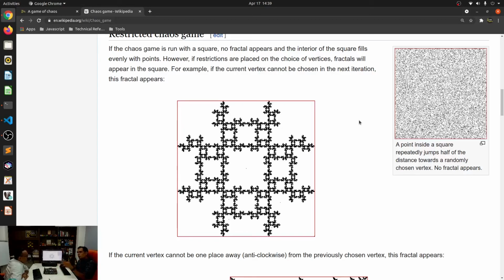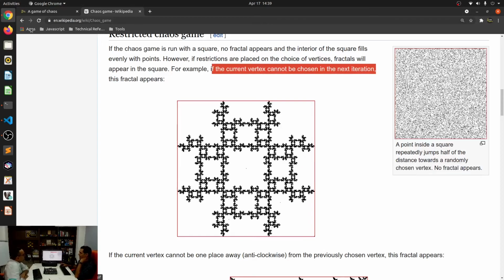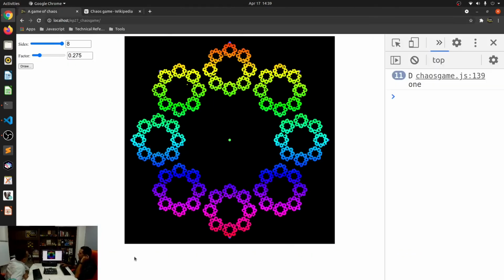Now the only 2 conditions that we have done are the number of sides and the factor. Over here, he's given another condition. If the current vertex cannot be chosen in the next iteration, this fractal appears. In our case, we are just choosing any one of these vertexes randomly, which means it's possible that it chooses the same vertex also.